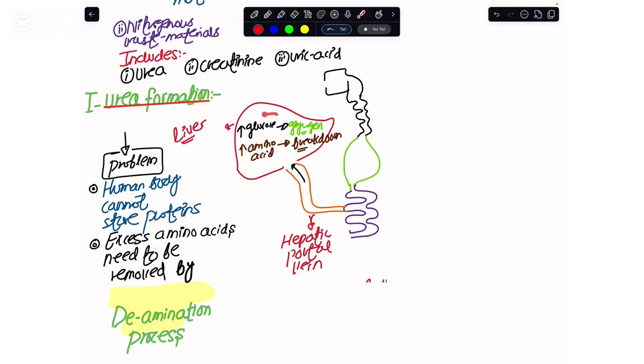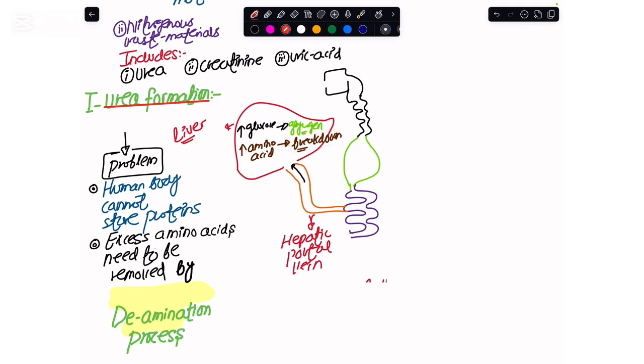Now, if this was excess glucose coming to the liver, my body has a strategy of converting it into glycogen. But the excess amino acids cannot be stored. So what my body would do is bring about the breakdown of these amino acids.